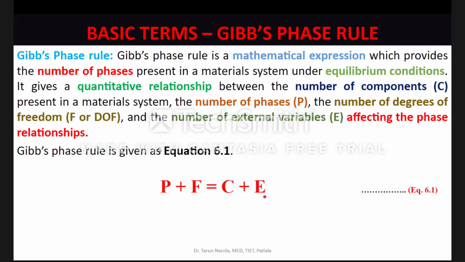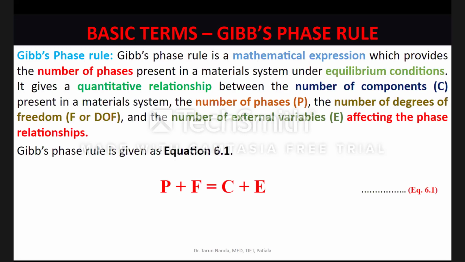What is this number of external variables? These are the total number of external variables which can be changed, altered, or controlled in order to bring about changes in the phase relationships present in the material system. For example, you say, sir, I am manufacturing this special alloy in the industry, and there are only two external parameters.